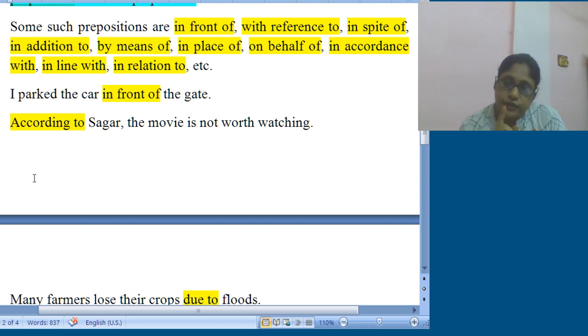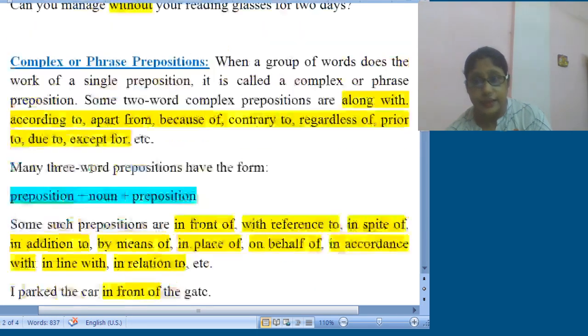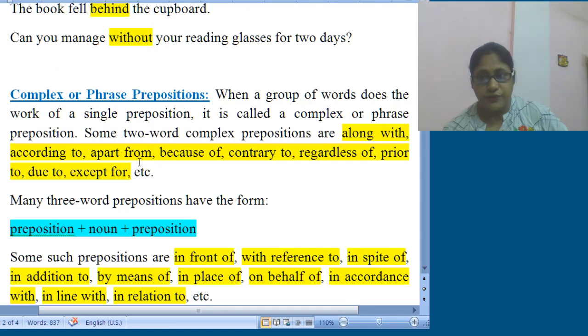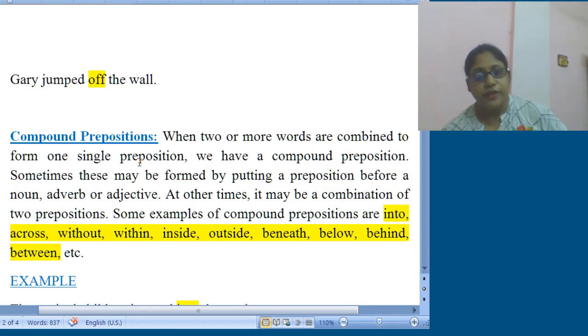As I told, in complex prepositions we may find two words or three words. According to Sagar, the movie is not worth watching. Here also, according to, two different words are used together to indicate a specific meaning. So this is all about the categories of preposition based on their form, that is simple, compound and complex prepositions. According to their function, we will discuss in our next class.